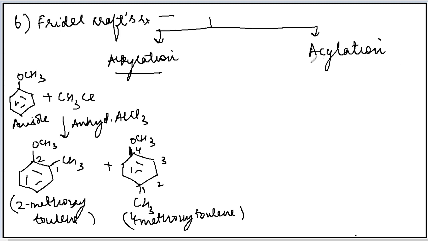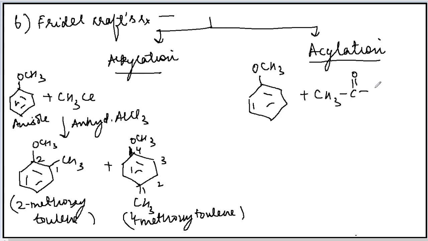Now the next Friedel-Crafts reaction is acylation reaction, that is reaction with acyl chloride or acyl group. Look at the reaction. This is anisole. This is ethanoyl chloride. This is your acyl halide.